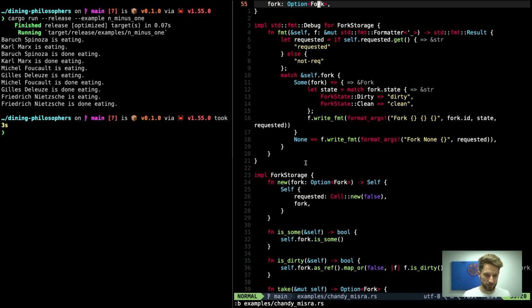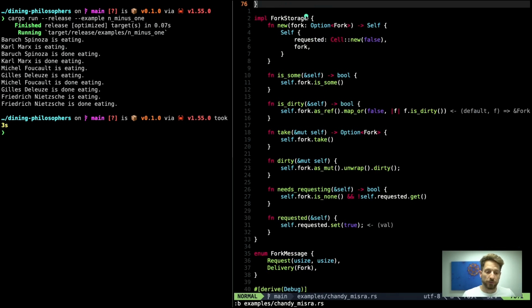Let's scroll down to the fork storage. So the implementation is, of course, the constructor again with the same trick. We use the self to construct it. And by default, we have not requested the fork, so we use a false inside the cell. And of course, the fork that has been handed as an option to the constructor. Then the is_some is simply forwarding to the internal option. So is the take.